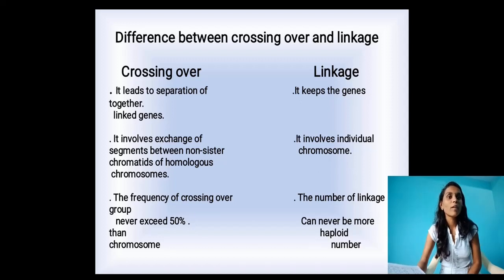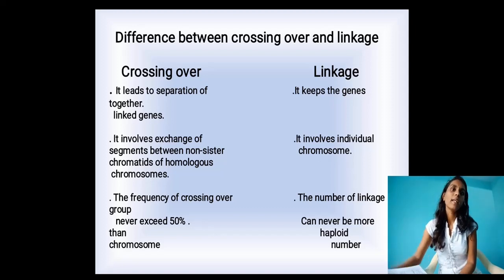The number of linkage groups can never be more than the haploid number. In the case of linkage, only the haploid number of chromosomes will be physically linked. Here, it does not exceed the number of chromosomes. This is the main difference between crossing over and linkage.